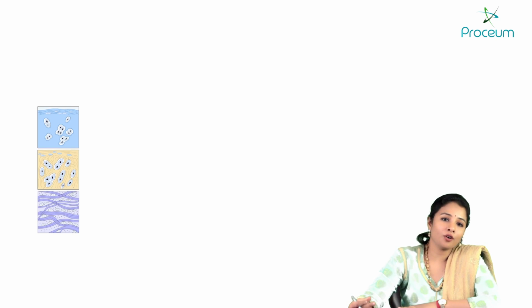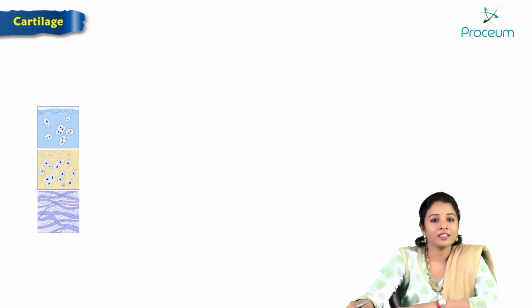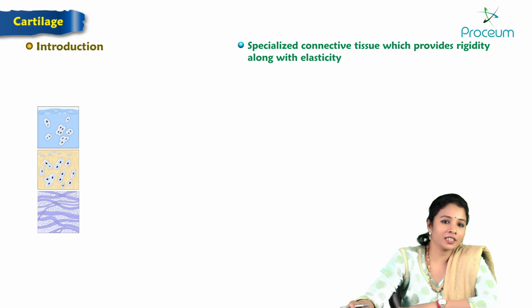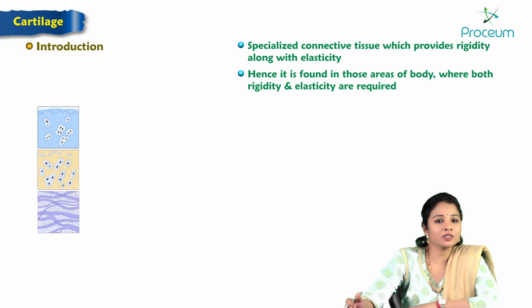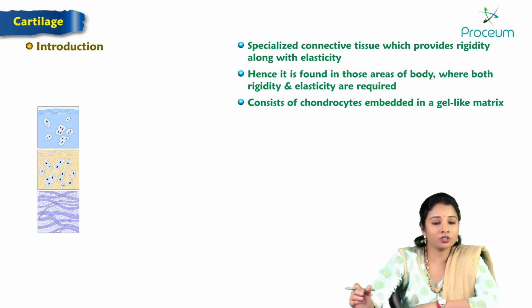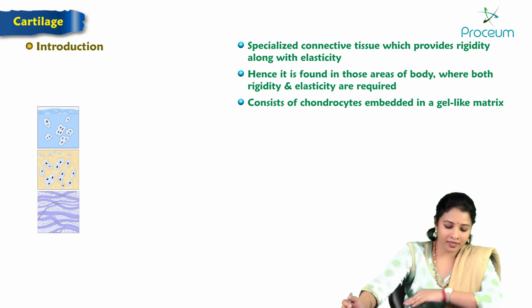The next component of the skeleton is the cartilage. The cartilage is a specialized connective tissue which provides rigidity along with elasticity. So they are not as hard as bones and not as soft as soft tissues. Hence it is found in those areas of the body where both rigidity and elasticity are required. It consists of chondrocytes, the cells of the cartilage, which are embedded in a gel-like matrix.